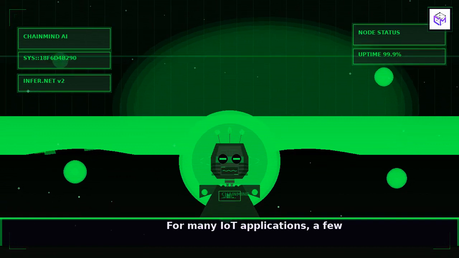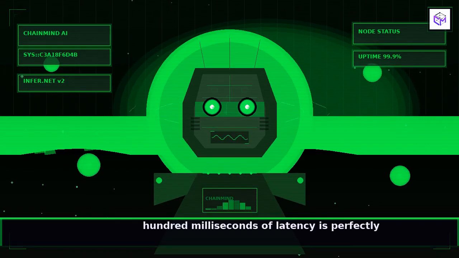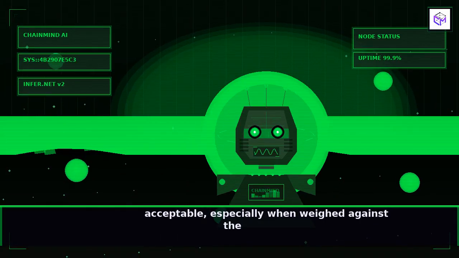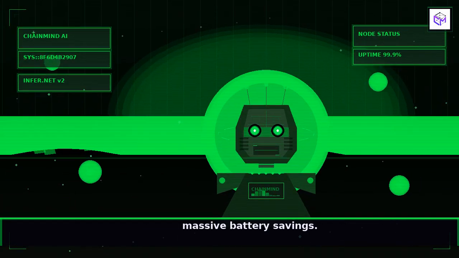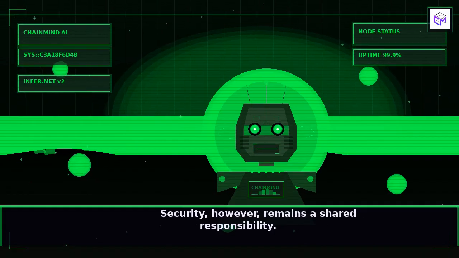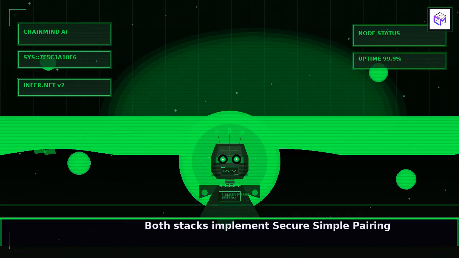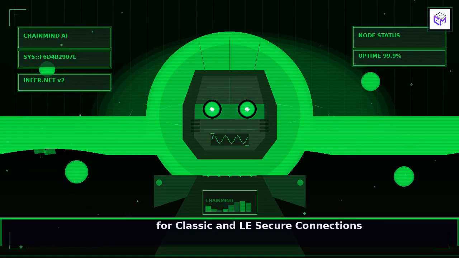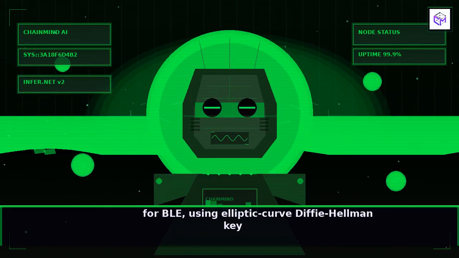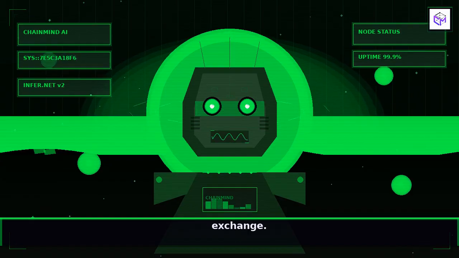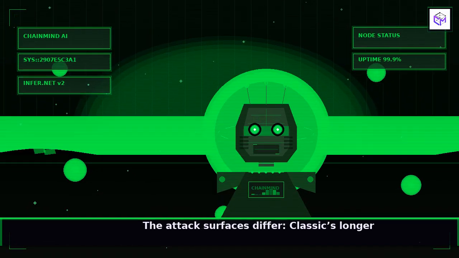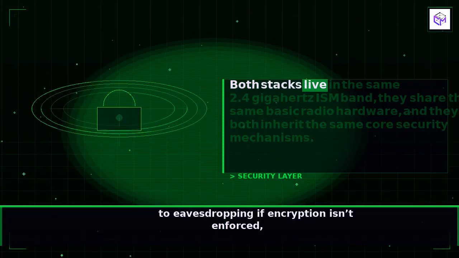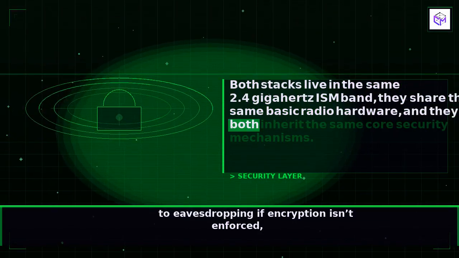Both stacks implement Secure Simple Pairing for classic and LE Secure Connections for BLE, using elliptic curve Diffie-Hellman key exchange. The attack surfaces differ. Classic's longer connection windows can expose more data to eavesdropping if encryption isn't enforced, while BLE's advertising packets are openly broadcast, requiring developers to rotate identifiers or encrypt payloads to protect privacy.